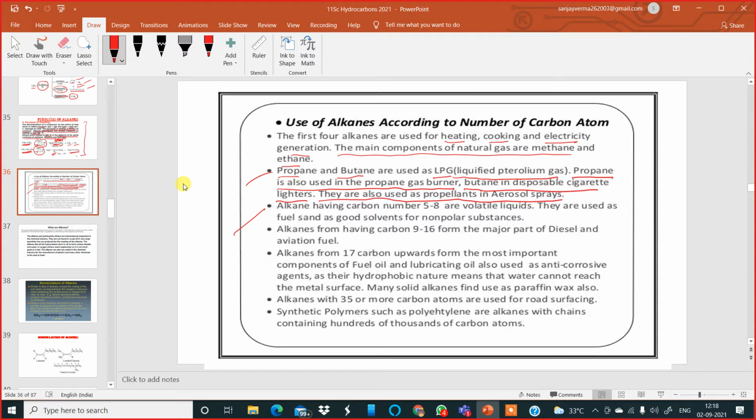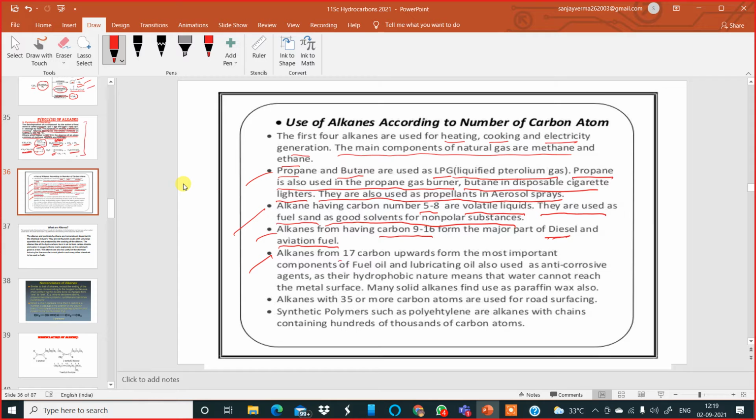Alkanes having carbon number 5 to 8 are liquids, but they are volatile. They are used as fuels and as good solvents for non-polar substances. Alkanes having carbon between 9 to 16 form the major product of diesel and aviation fuels used in aeroplanes.